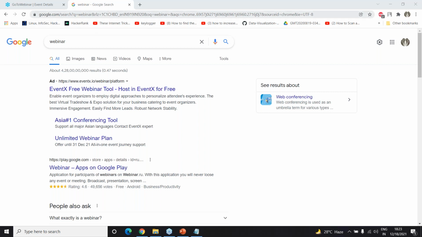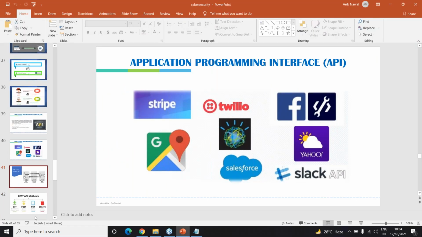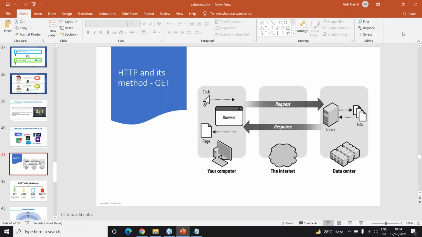You see there is a protocol, which is HTTPS. And as soon as you click browse for something, you make a request using the HTTP method, the server fetches the data from the data center and gives you back a response over the internet to your computer. That is what an API does in HTTP. Now, what is the role of an API here?